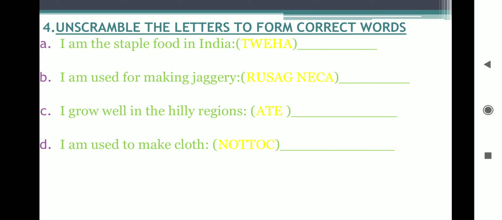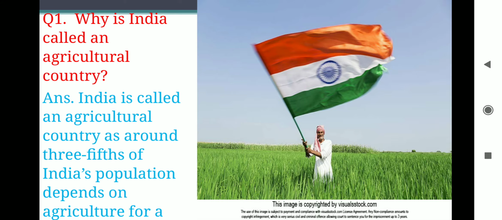Now coming to the next, that is, after unscramble we have the question answers. In question answers, first question, I am on page number 64 of your textbook, children. Why is India called an agricultural country? India is called an agricultural country as around 3/5 of India's population depends on agriculture for a living.